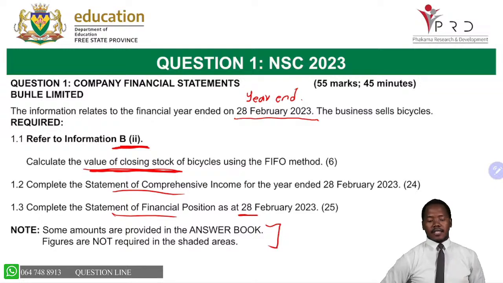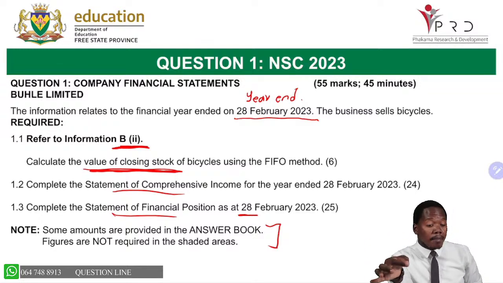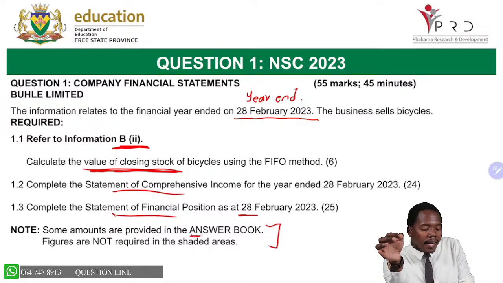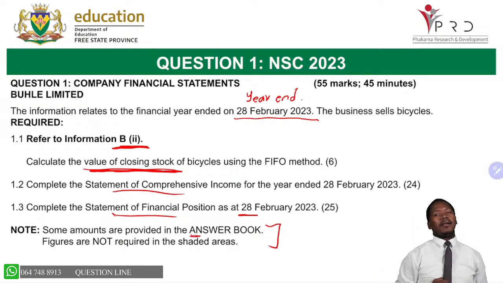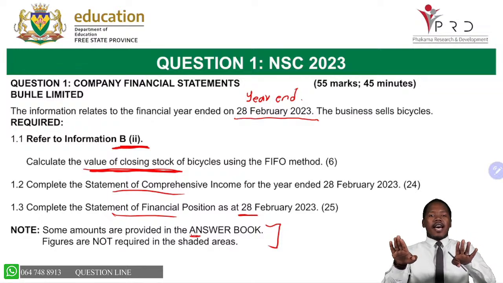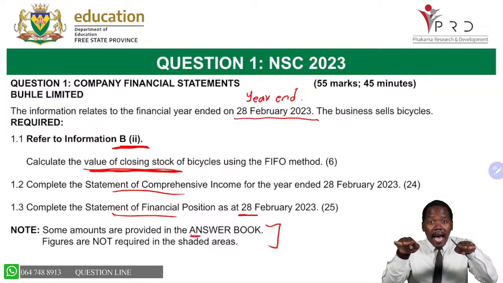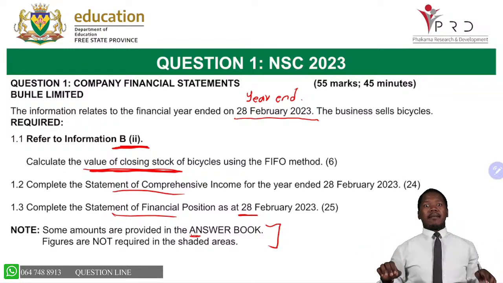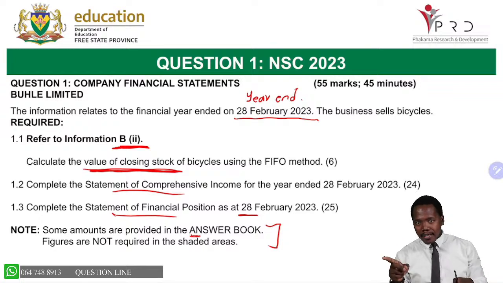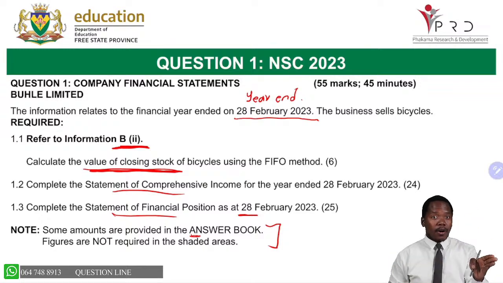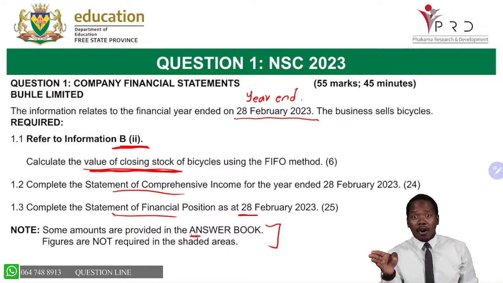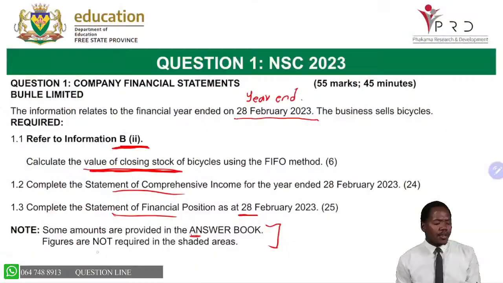And then now they are giving us special notes. Please do take care of this. Some figures are not given on your question paper, but are given on the answer book. Please be careful, meaning in your 10 minutes reading time, please look at the question paper and the answer book at the same time. If you are in question 1 on your question paper, you are in question 1 on your answer book. And then now, figures are not required.